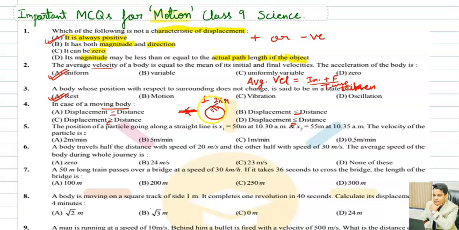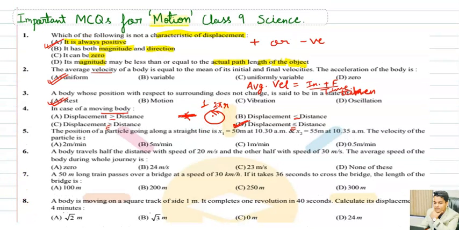And I've said the shortest distance between starting point and end point is the displacement. This is the difference between distance and displacement. That's how we can say displacement can be smaller than or equal to distance, and option D satisfies this condition. Displacement cannot be greater than distance.